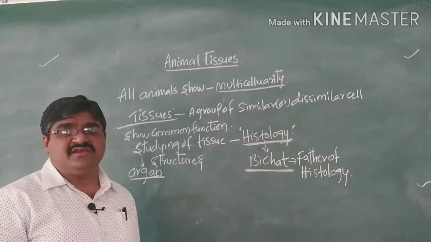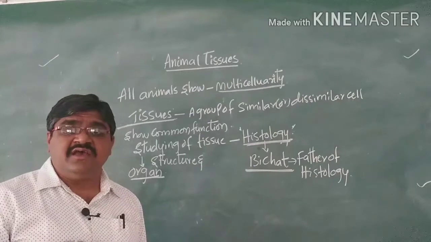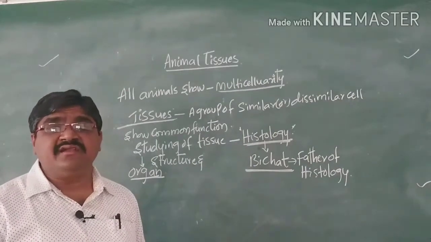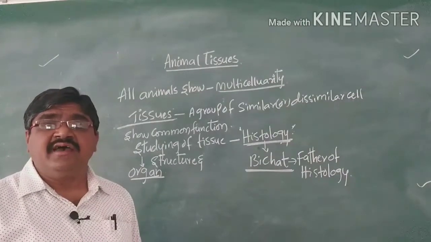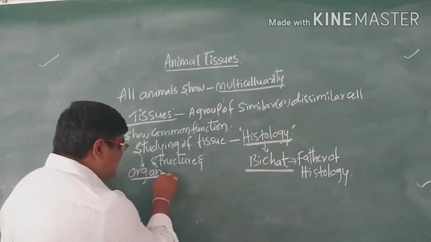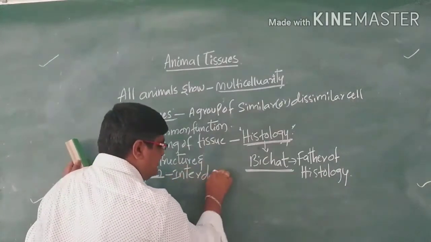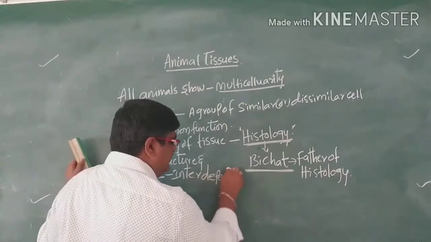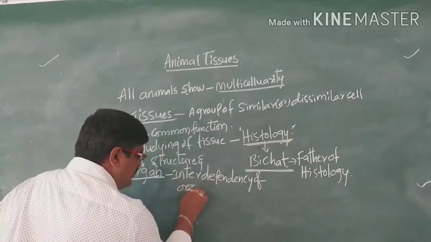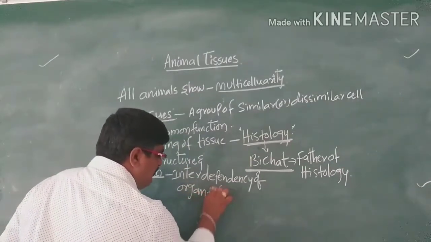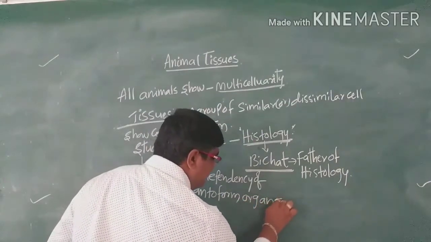That means structurally different organs perform different functions, and the interdependence of different organs forms an organ system.